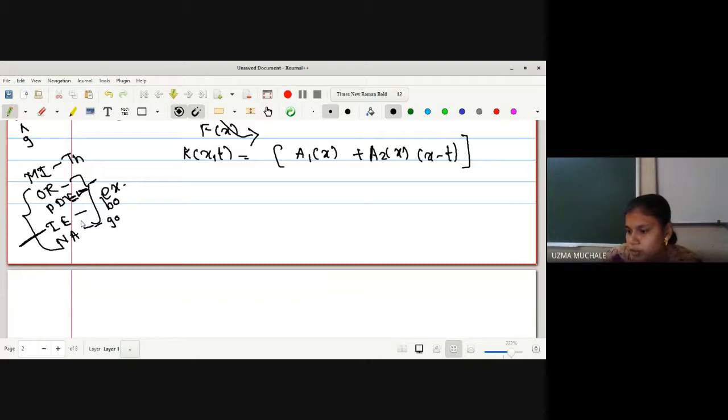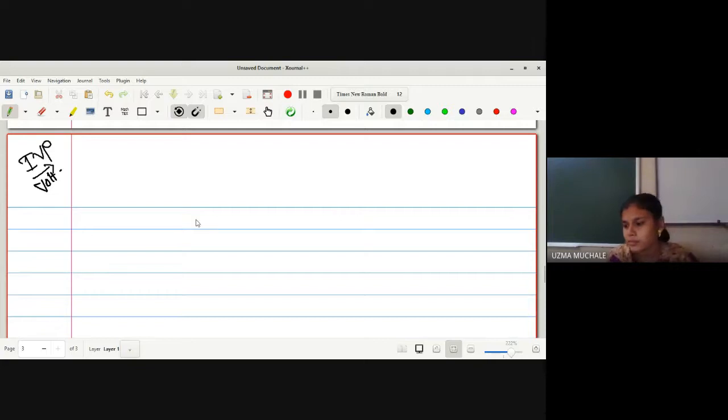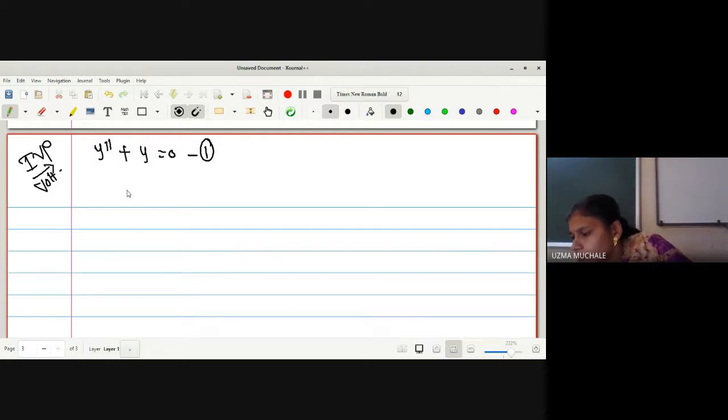So now let us go for the examples of this method. Okay, what is the method? We have to convert IVP to Volterra integral equation. Okay. So convert the following problem into integral equation. Let me write down y double dash plus y is equal to 0. Next, y of 0 is 0, y dash of 0 is 0.